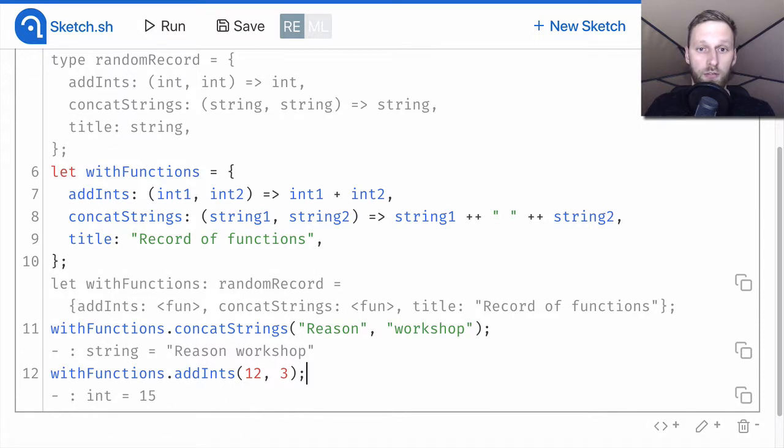To call the record's functions, we need to access them just as we access any other field of a record. That means using a dot notation. Then we pass expected arguments to both functions, strings and integers. And they were successfully called, and we got back the results.